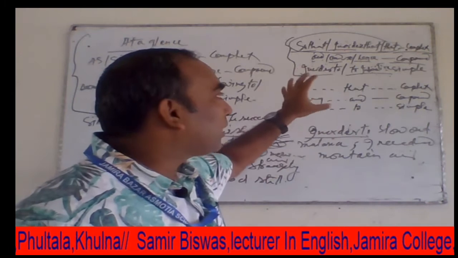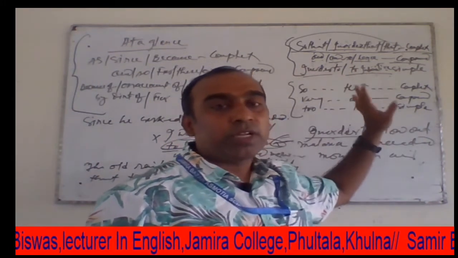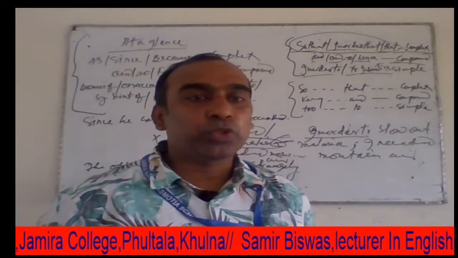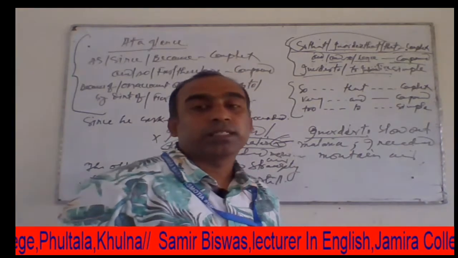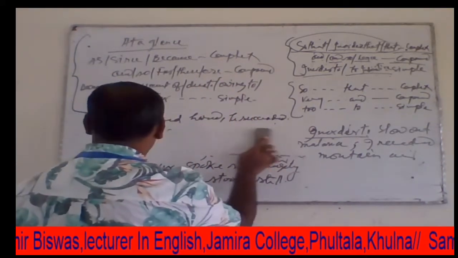These are limited to make that kind of complex or compound sentences. So, now I am going to give you another portion, other rules about complex or compound.